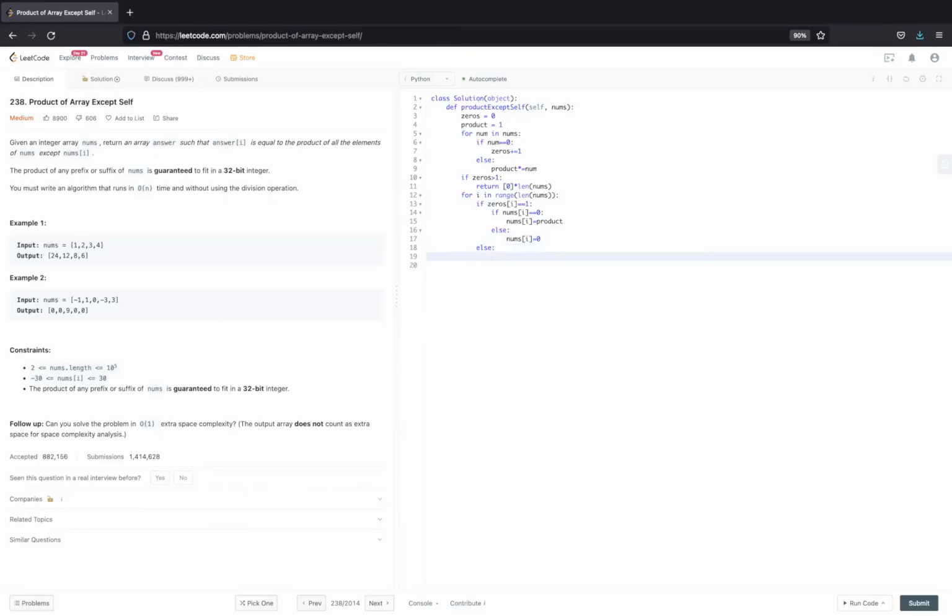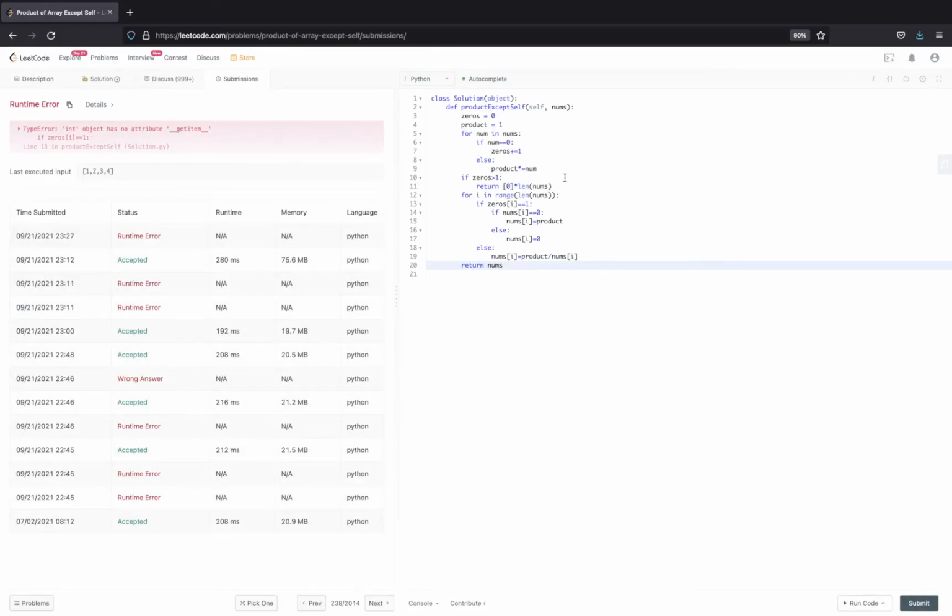But if the total number of zeros were 0 itself, like there were no zeros, then it was a normal solution. So what I can say is, nums of i is equal to product divided by what? My nums of i, right? So I will return nums now. Let's see if it works.